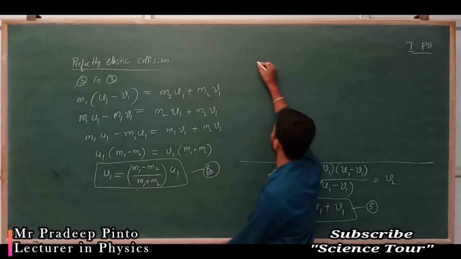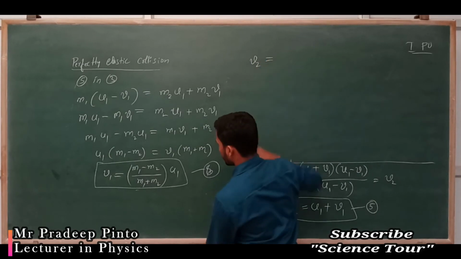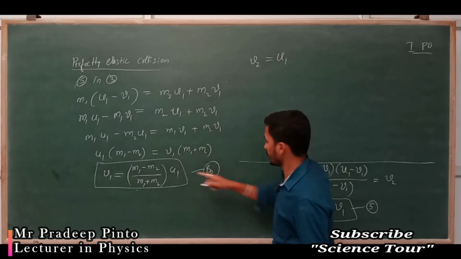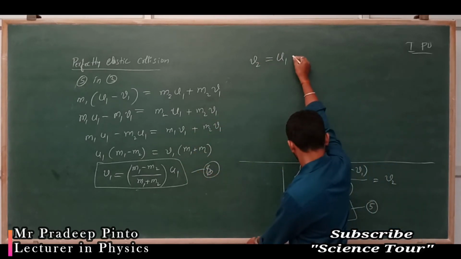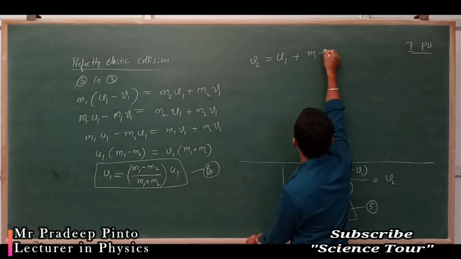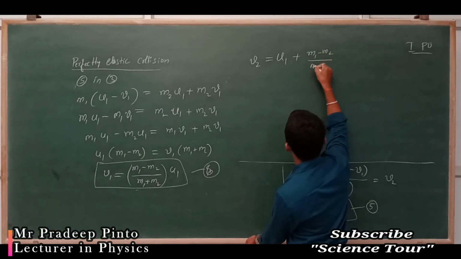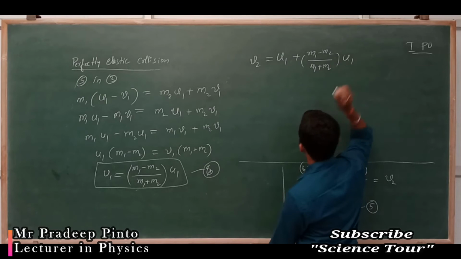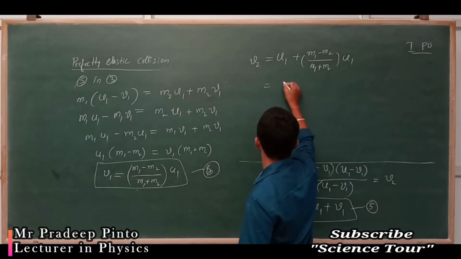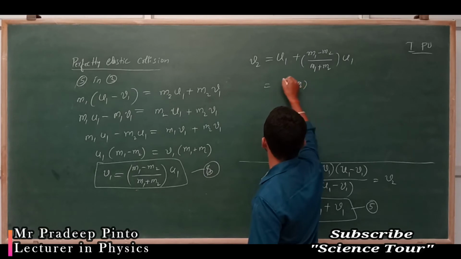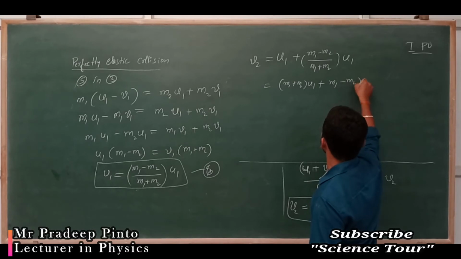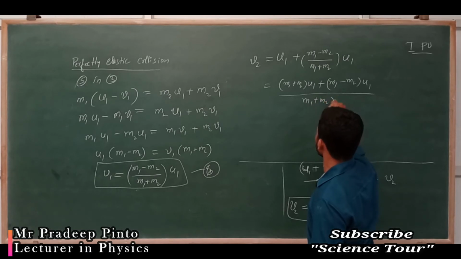So v2, that is the final velocity of the second object: u1 means u1, and v1 means nothing but that much, that is plus (m1 minus m2) divided by (m1 plus m2) into u1. Multiply: (m1 plus m2) u1 plus (m1 minus m2) u1, divided by (m1 plus m2).